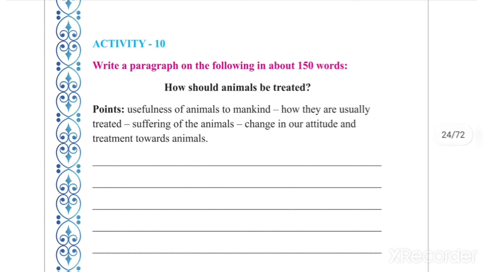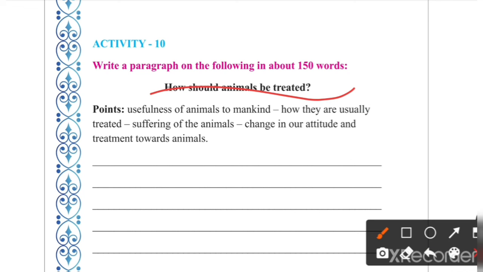Now activity 10. Here I am giving you the practice of writing the paragraph. See, paragraph writing is the abridged version of writing an essay. Essay का एक छोटा version है paragraph writing. Here also in 2-3 lines you will write the introduction, then you will come to the main content, and then in the last 1-2 lines you will write the conclusion, and it should not extend beyond 150 words. एक 150 words से ज़्यादा extend नहीं होना चाहिए. Okay, so what is the topic given? How should animals be treated?